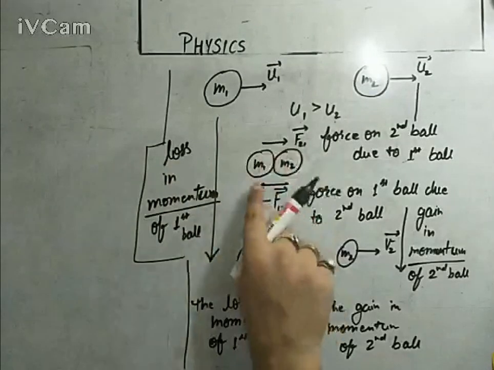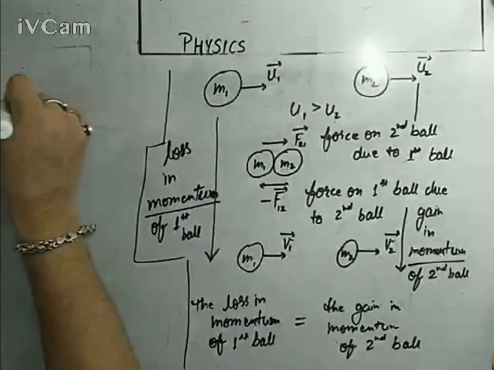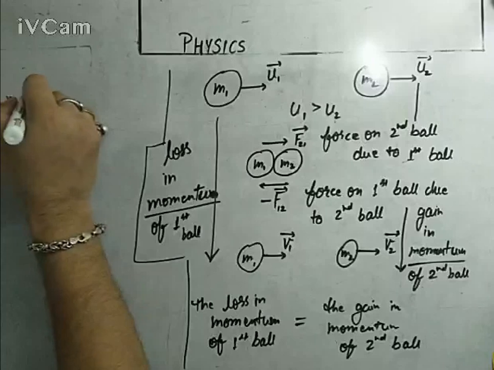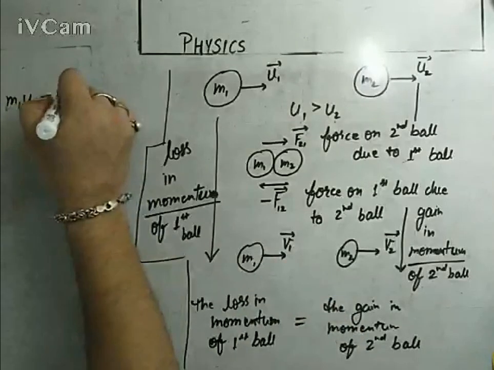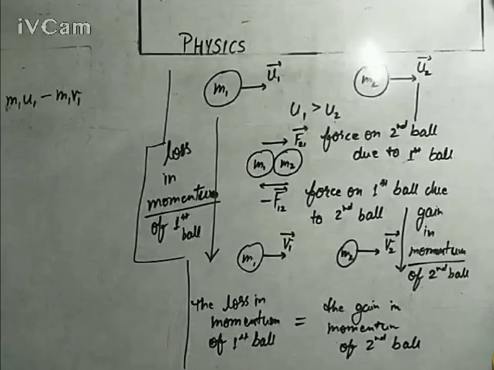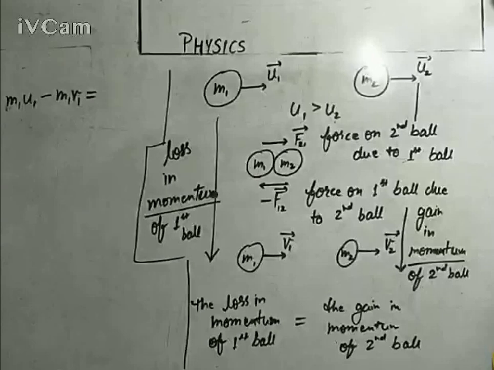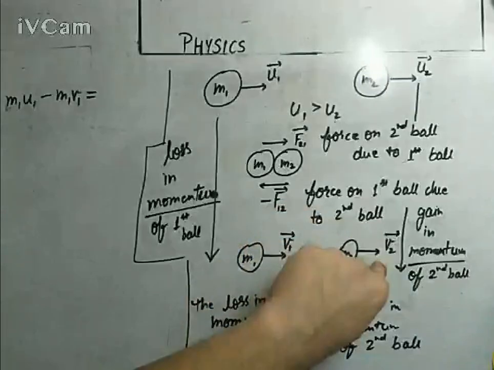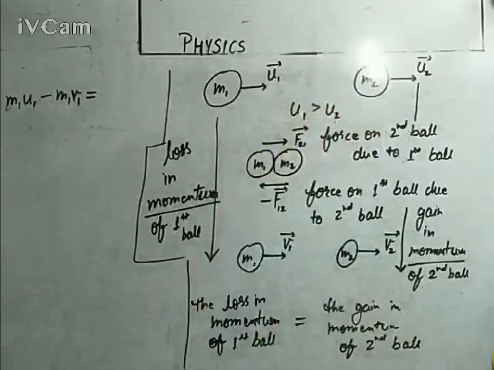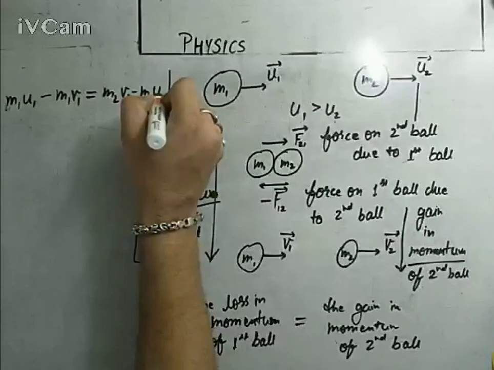The initial momentum of first ball is m1 u1, minus the final momentum of first ball m1 v1. This is the loss in momentum of first ball, equal to the gain in momentum of second ball. Gain means the final momentum is greater than the initial for the second ball, so final m2 v2 minus initial m2 u2.